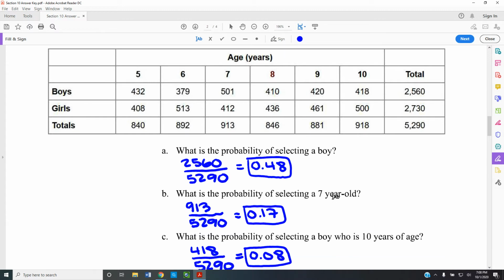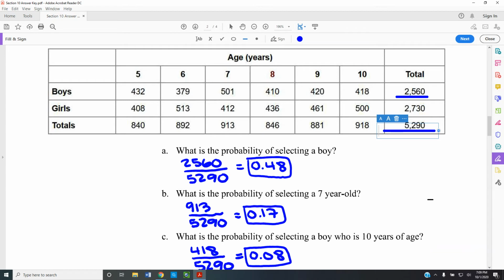What is the probability of selecting a boy? Well, first of all, we have to see how many boys there are. And there are 2,560 boys here. And out of a total of 5,290, therefore 2,560 divided by 5,290 gives me 0.48 as a probability.